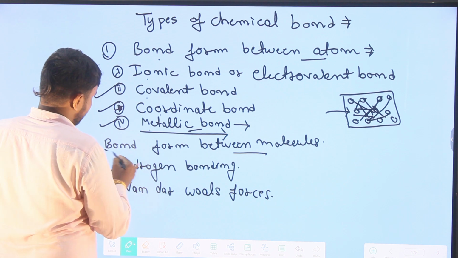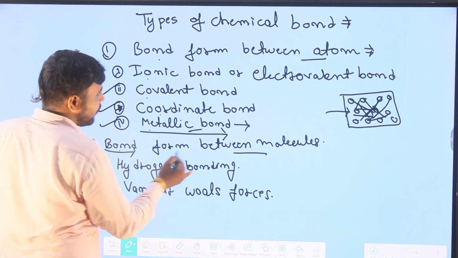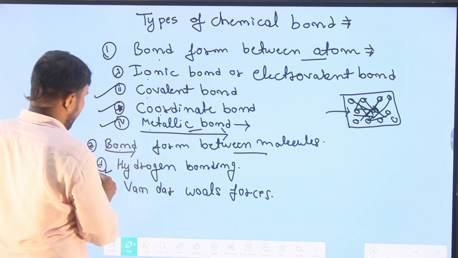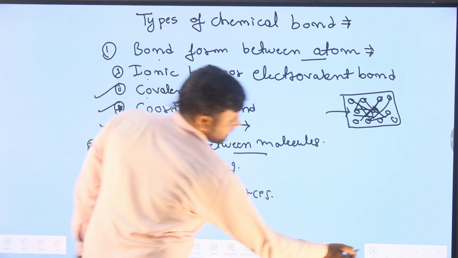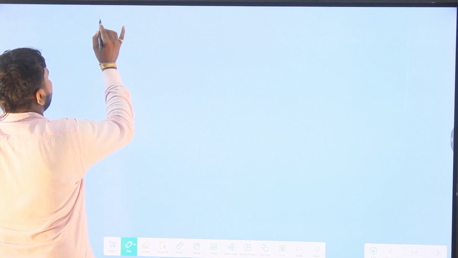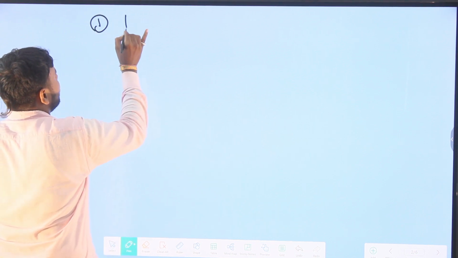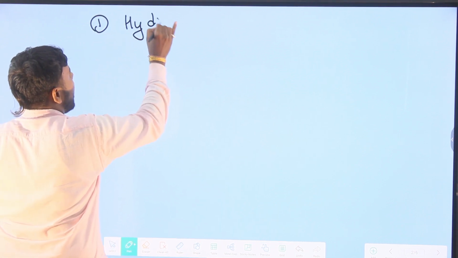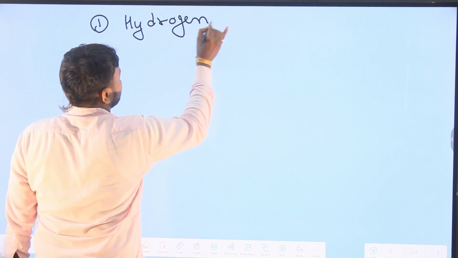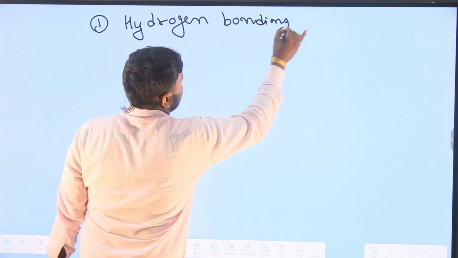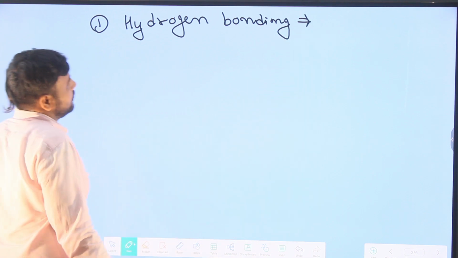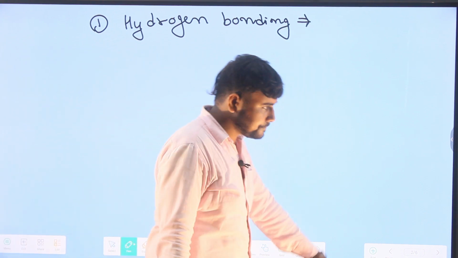Now we are going to discuss the bond formed between molecules. First of all, we have hydrogen bonding. What is hydrogen bonding?